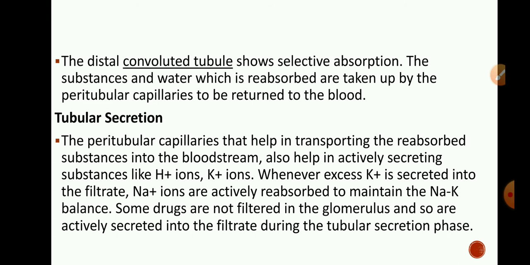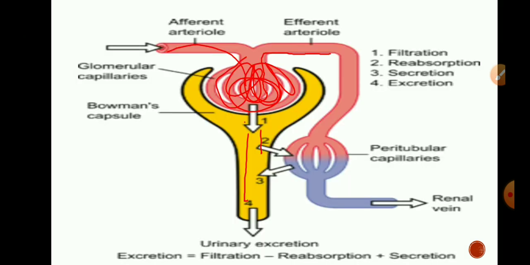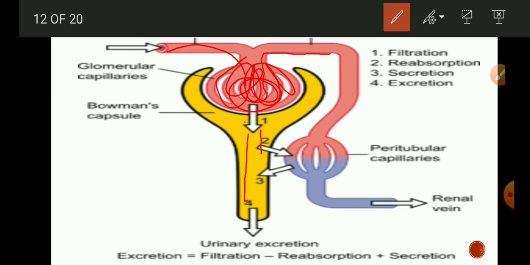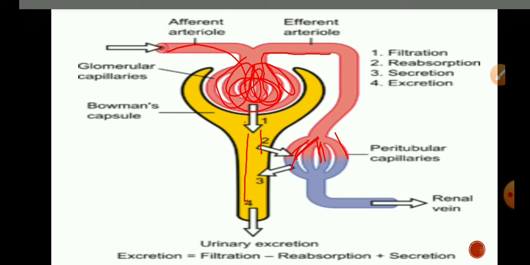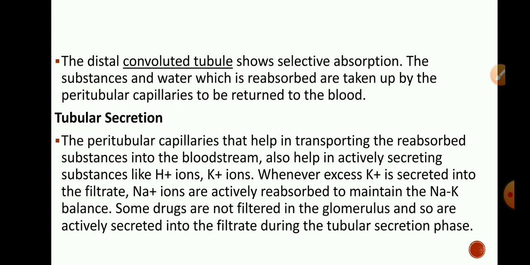The distal convoluted tubule shows selective absorption. The substances and water which are reabsorbed are taken up by the peritubular capillaries to return to the blood. These are the peritubular capillaries, which help in the reabsorption. The peritubular capillaries that help in transporting the reabsorbed substances to the bloodstream also help in actively secreting substances.